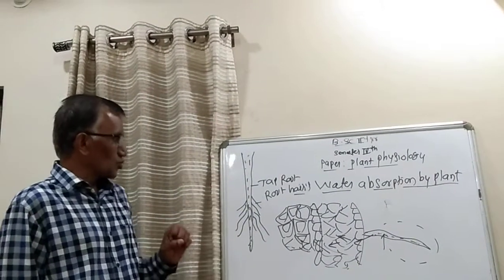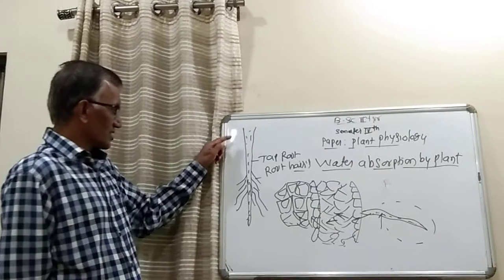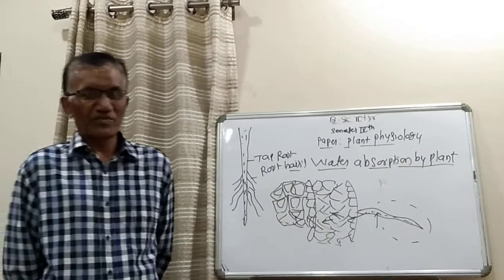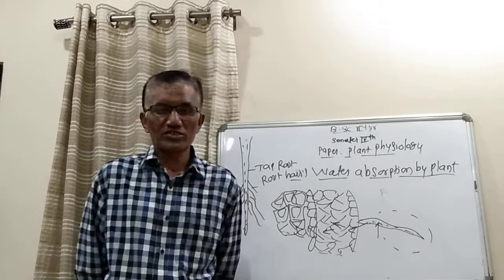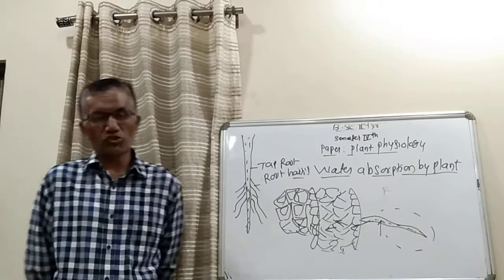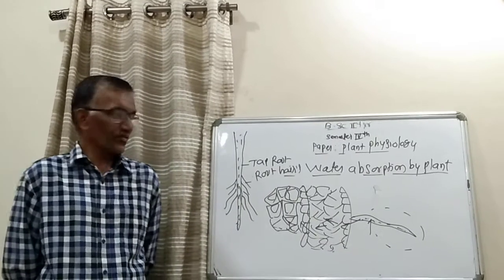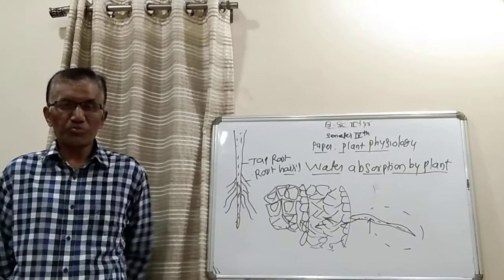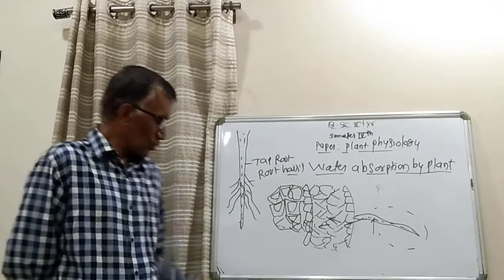So in the root system, there is a taproot system and an adventitious root system. Most of the monocots have an adventitious type of root system, and in dicots there is a taproot system. In the taproot system there is a prominent root with a root cap.